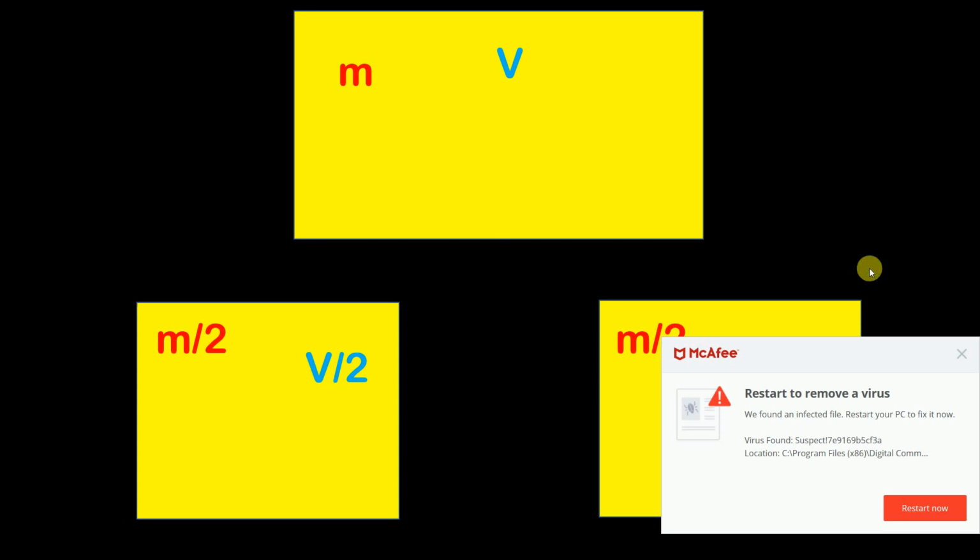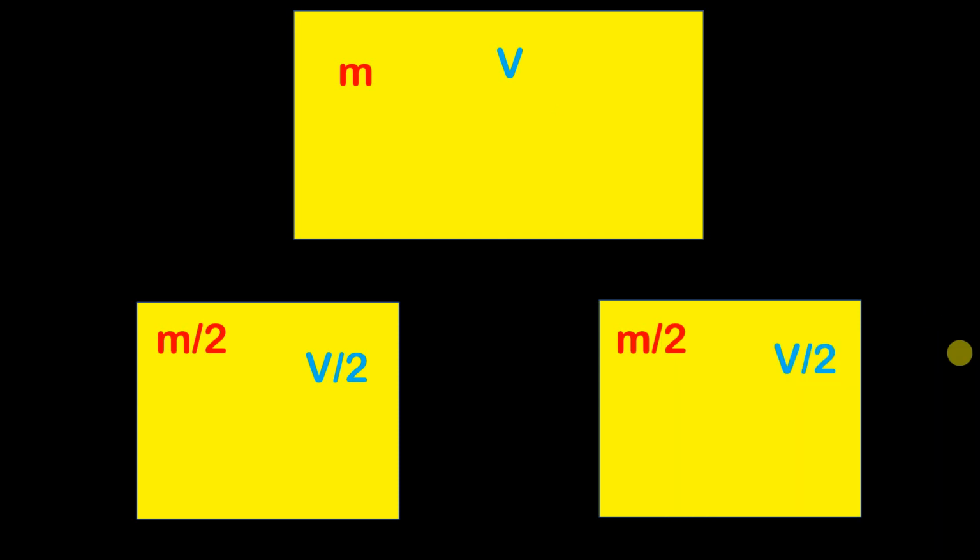Okay, now let us consider another example. This time let us consider temperature. Let's say that the temperature of this system is 50 degrees Celsius. After you divide it into two half parts, will the temperature change? Obviously no. Temperature is not going to change, and it is going to remain the same. Therefore temperature becomes your intensive property.